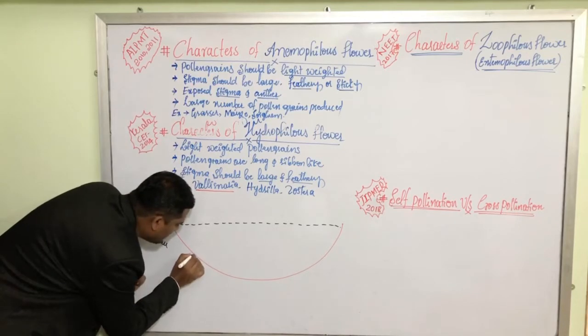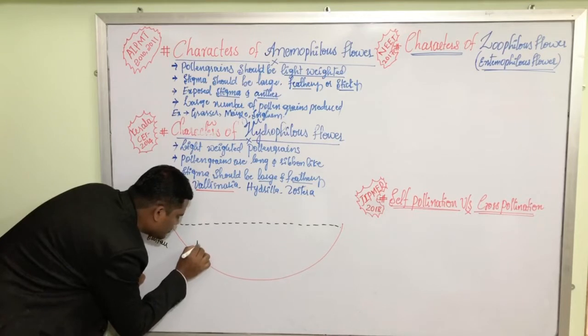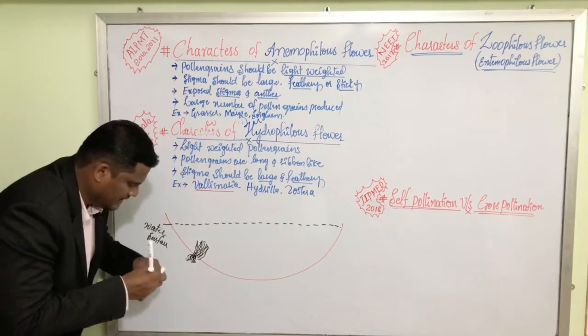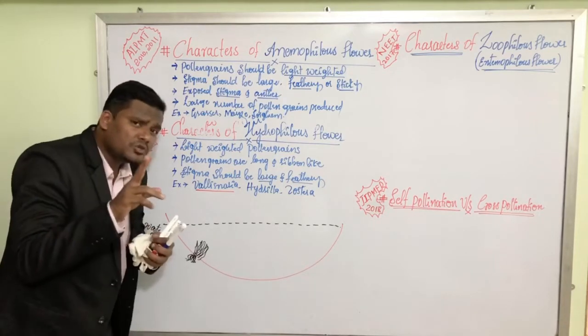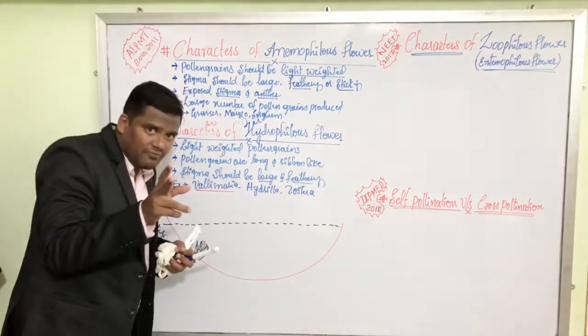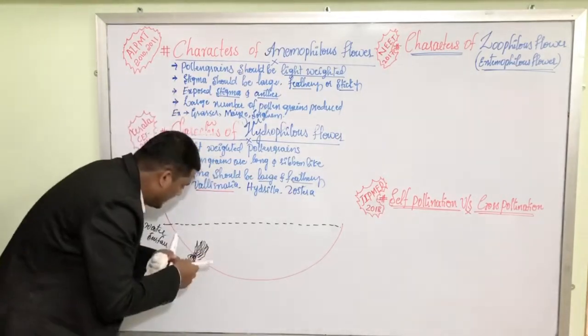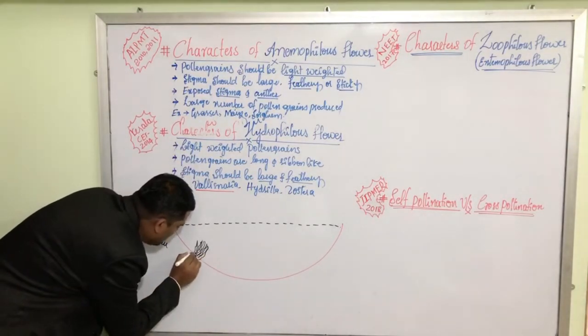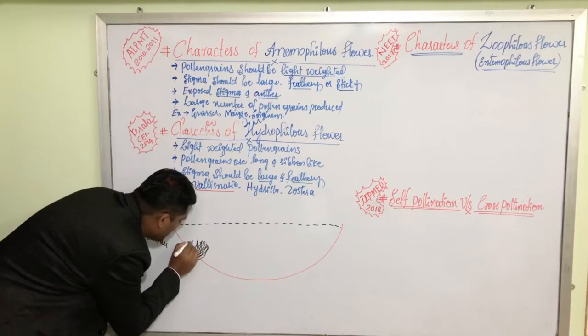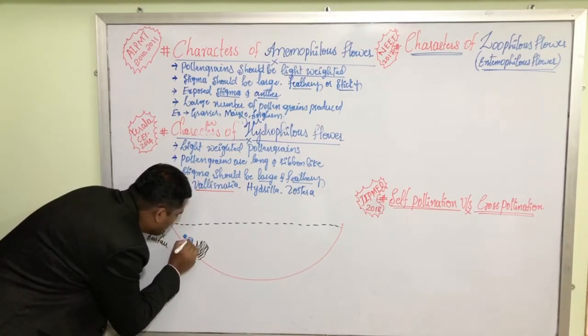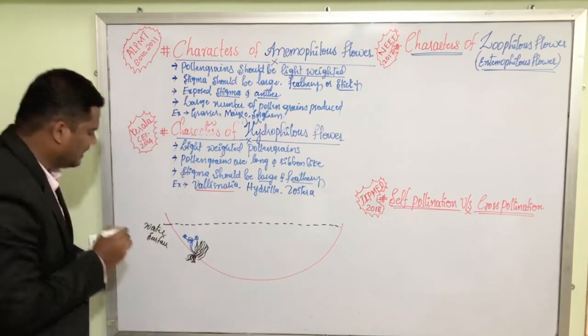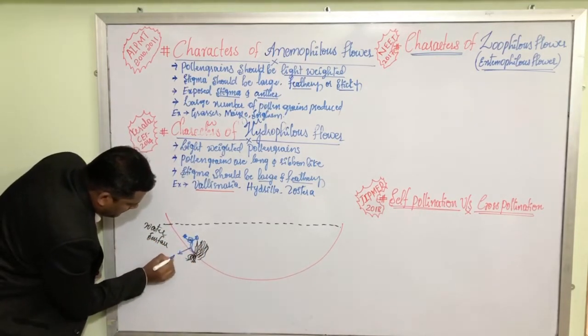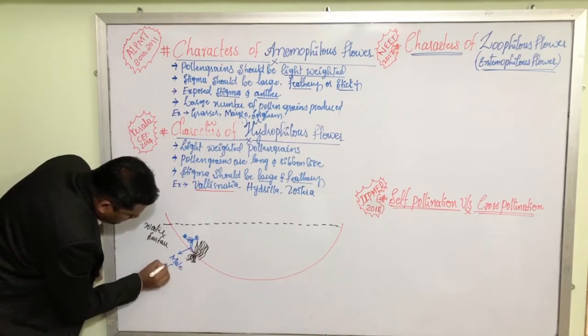Vallisneria is a submerged plant. They are the roots of the Vallisneria. Here we have the leaves of the Vallisneria. They are all the leaves of the Vallisneria. Vallisneria produces two types of flowers, male flower and female flower separately. Suppose this is the male flower, where we have only the anthers located. They are the anthers. This is the male flower.